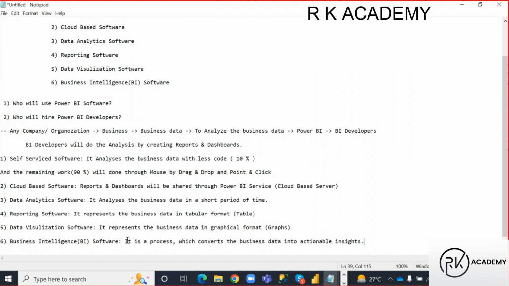It is a process. That process includes many steps: extracting the data, modifying the data, presenting the data in graphs. That is the process, guys. That process will convert the business data into actionable insights. Okay, so how it is converting the business data into actionable insights, we'll see now, guys. So for that, let me go to this.